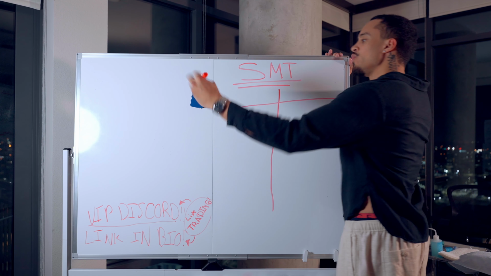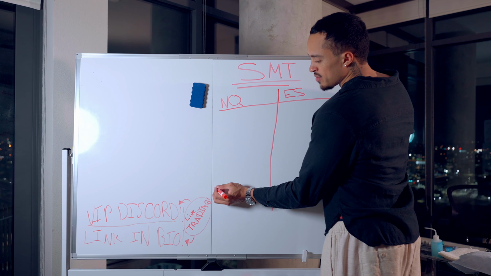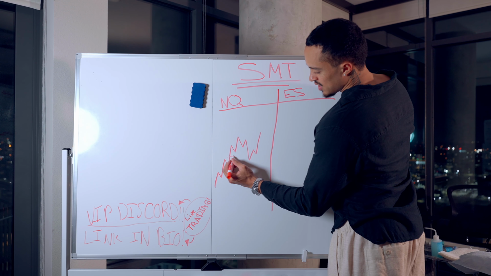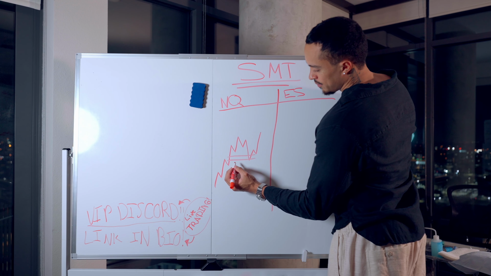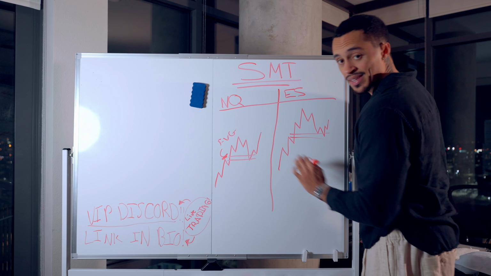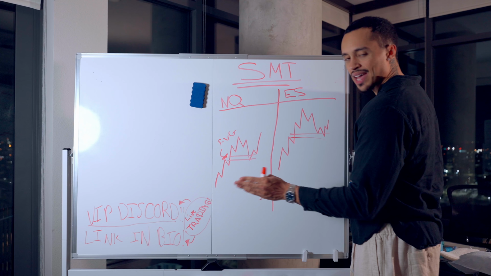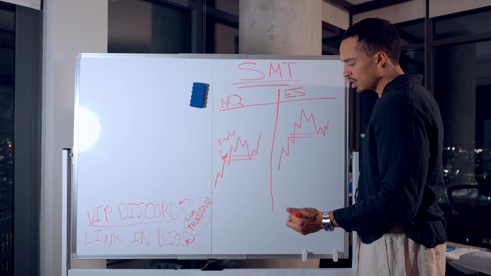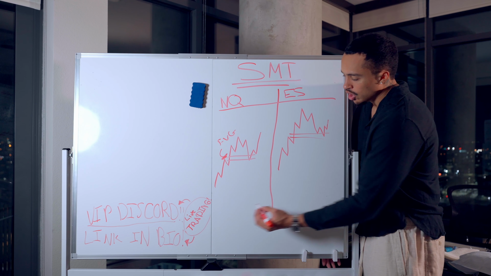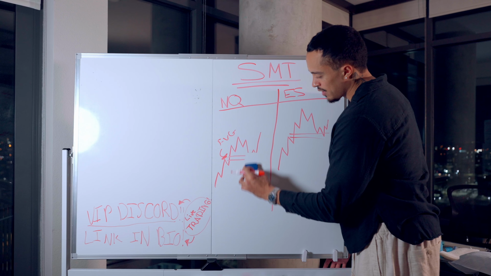So here we have NQ, ES. If NQ is making higher highs and higher lows, and let's just say this was a fair value gap right here. Now we're going to do the same thing here on ES. This is the same exact chart. Typically, when you put your charts side by side, NQ and ES, they're going to look pretty much the same. But you get these small differences, right? Sometimes large differences. Look, we're in this fair value gap. Do you see here? Let's delete these lines a bit so you can have a better view.